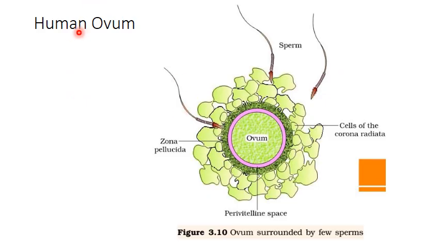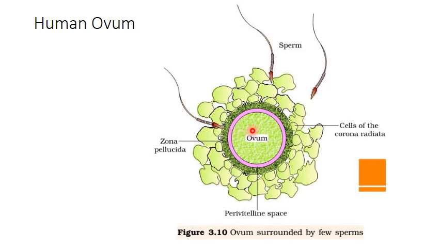Now coming to the last part of oogenesis, that is human ovum. So human ovum, you will find we say it is alecithal. Alecithal means without yolk, because it obtains its nourishment from the female body. You can have classification of eggs on the basis of the amount of yolk. You can have microlecithal like in Amphioxus, where it has small amount of yolk. You can have mesolecithal, moderate amount of yolk, like in fish eggs. You can have macrolecithal, large amount of yolk, like in the bird's eggs.